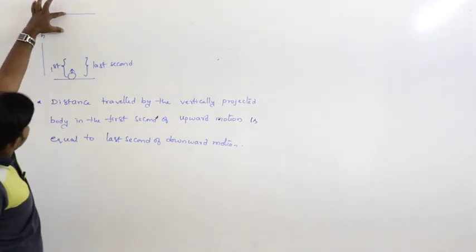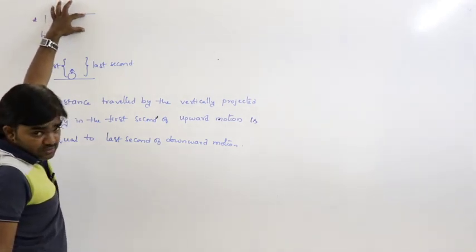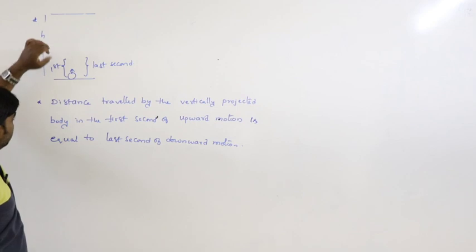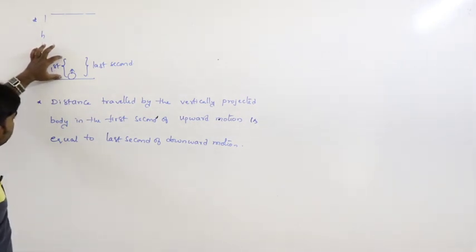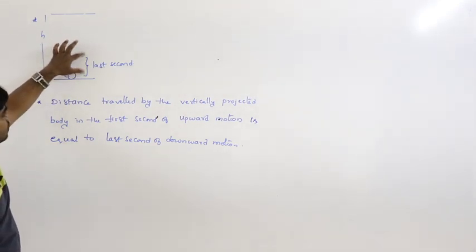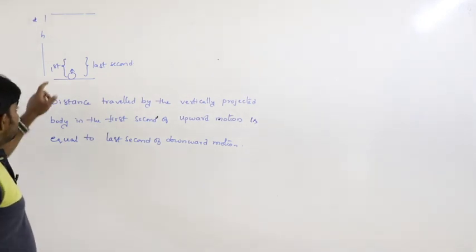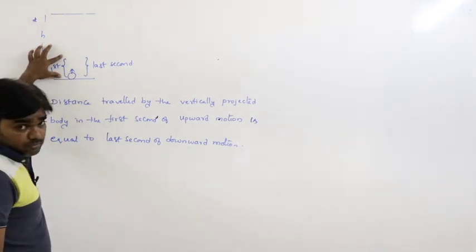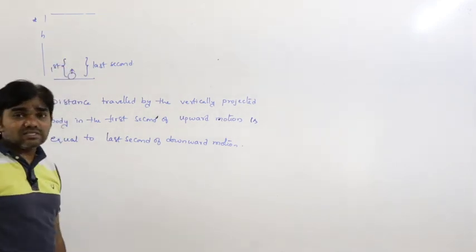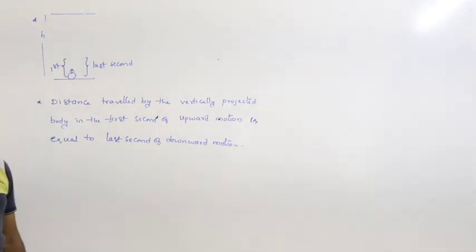So the last second of upward motion must be equal to the first second of downward motion. In the same way, the distance travelled by the body in the first second of upward motion must be equal to the last second of downward motion.